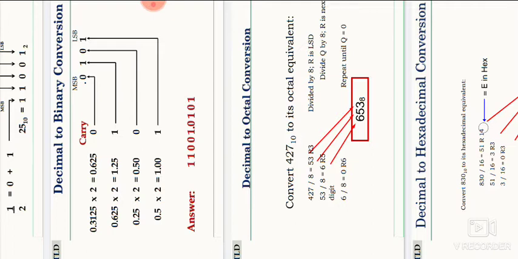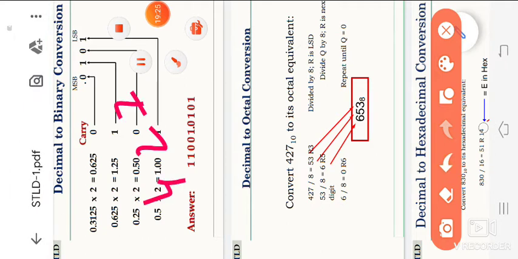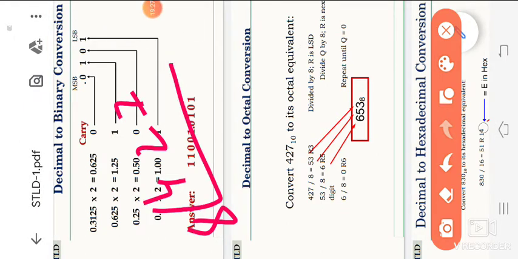Decimal to octal: 427 base 10 to octal. So we are dividing 427 by 8. How many times are we getting? The calculator shows a decimal value, which is not exactly correct. I think 53 times, it may be 53 or whatever the value, so maybe 53.